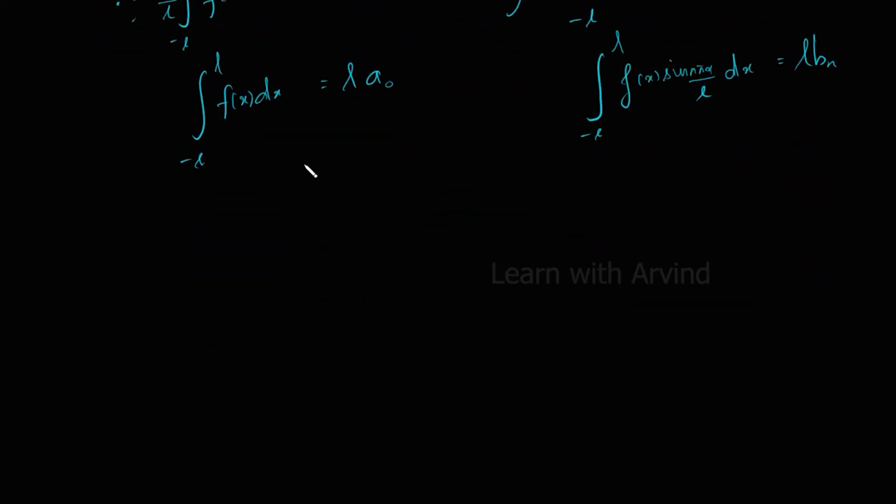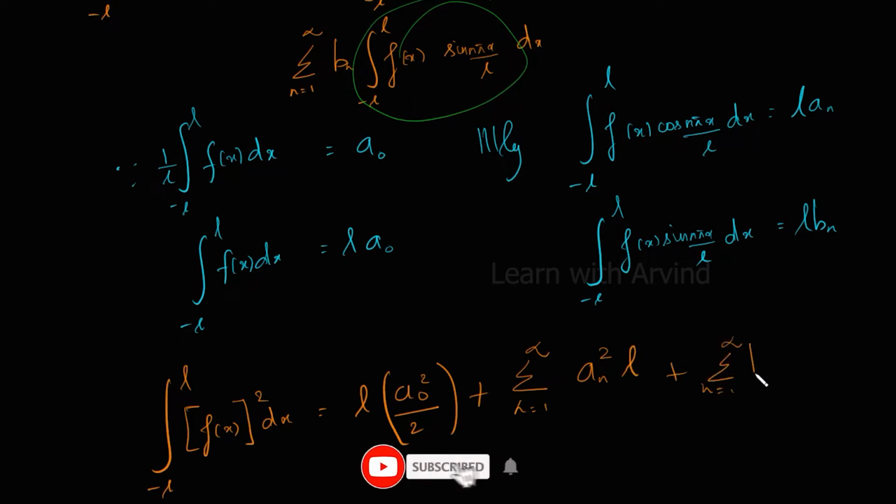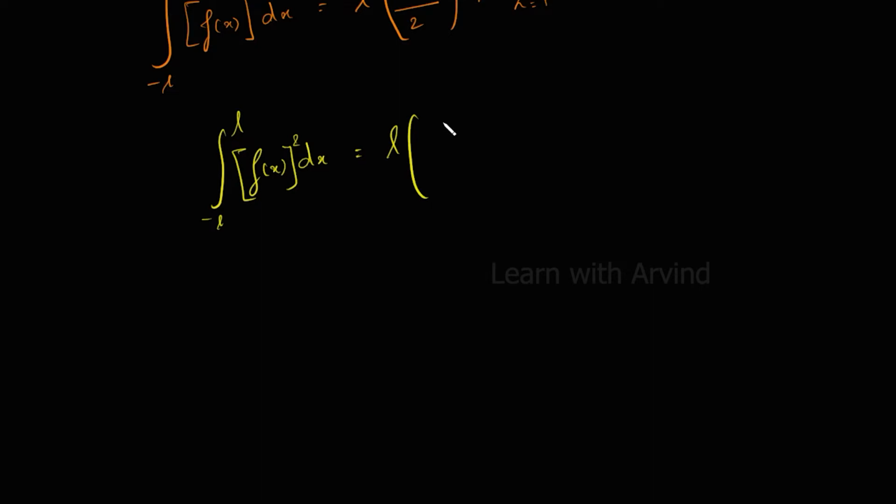Now we will be substituting these values, which gives integral from -L to +L of [f(x)]² dx equal to L times a₀² plus summation n = 1 to infinity aₙ² L plus summation n = 1 to infinity bₙ² L. Now taking L as common, we will be getting integral from -L to +L of [f(x)]² dx equal to L times [a₀²/2 plus summation n = 1 to infinity (aₙ² + bₙ²)].